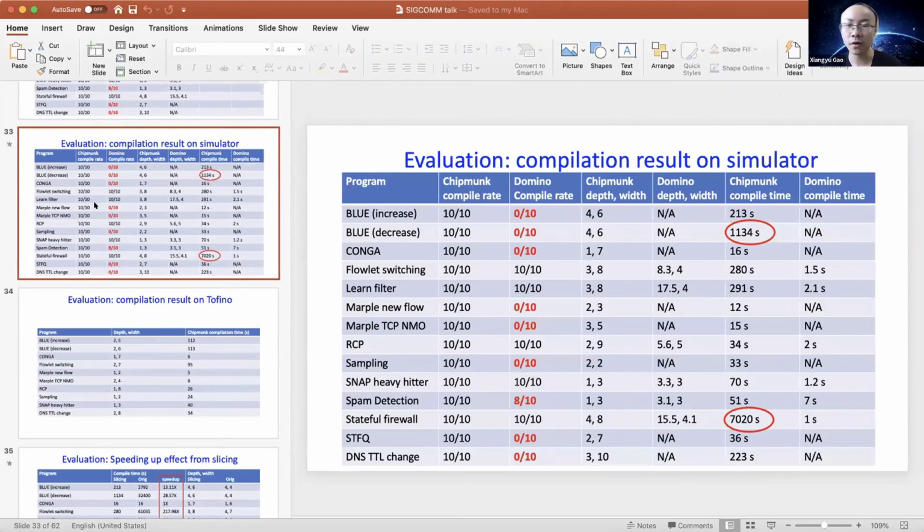For example, if they have a lot of if-else statements, or the computation is very complex, or generally speaking, if the lines of code are very long, then we can say this program is complex. That's why we have to give more computation resources, for example more computation stages and more arithmetic logic units per stage. Then the search space may increase and the synthesis time might be longer. So that's basically the main factor causing the difference in compilation time across these benchmarks.